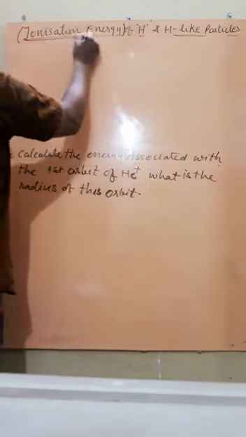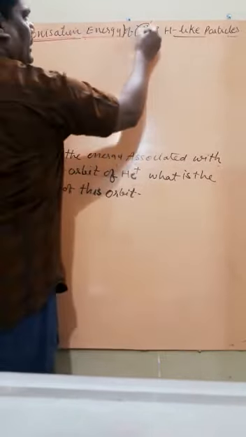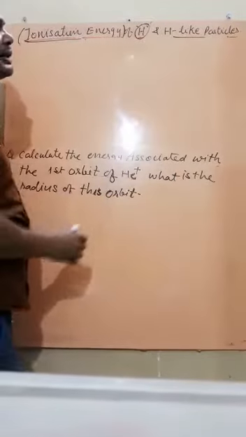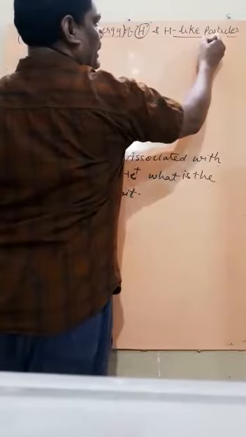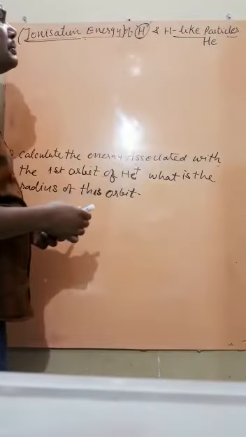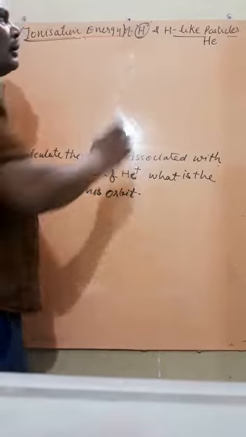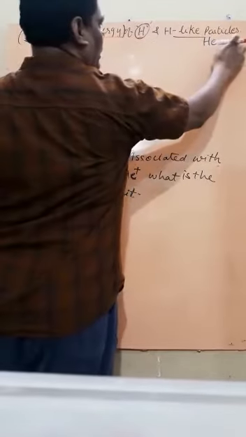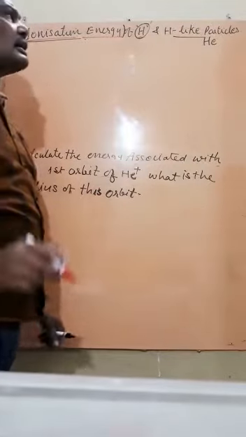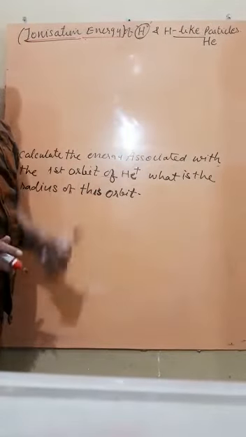Yes, students. Now, the ionization energy of hydrogen and hydrogen-like particles. Hydrogen-like particle means, suppose we are taking the next element, helium. So, what is the difference between hydrogen and helium? Hydrogen's atomic number is 1, helium's atomic number is 2. Hydrogen has 1 electron, but helium has 2 electrons.